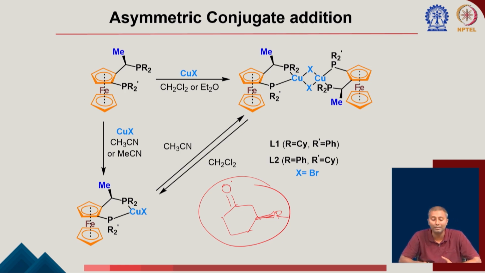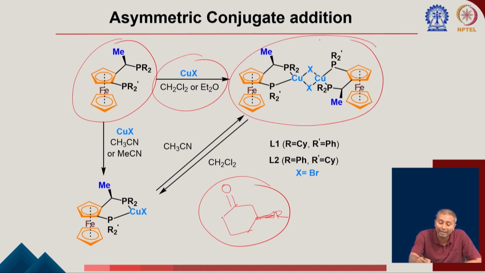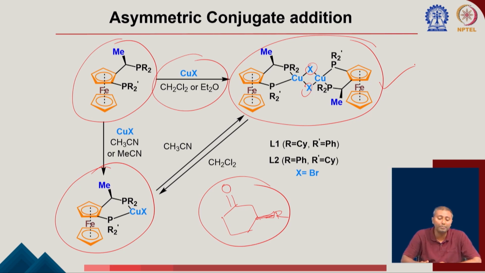So that was the early ligand the Feringa group developed, and they tried to study the mechanism. So again the understanding from these particular studies, they tried to do the mechanistic understanding for this type of asymmetric conjugate addition reaction. What they found once they treat with the corresponding copper halides, it is forming some sort of dimeric species with a halide bridge with the copper here. Okay. And then it is going to take part. So they mentioned that it is forming first this, and then it is also forming this one. Okay. So it is kind of in an equilibrium, this one and this one in equilibrium.